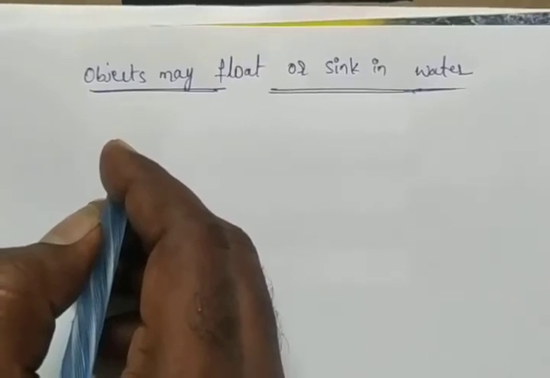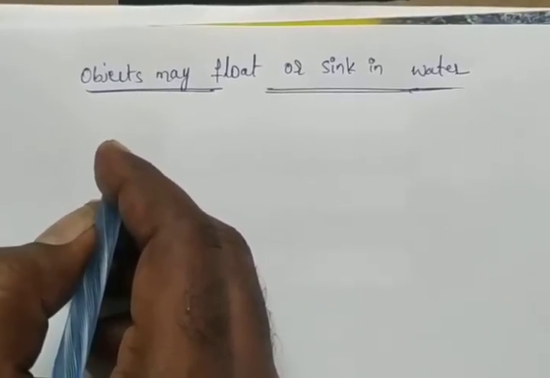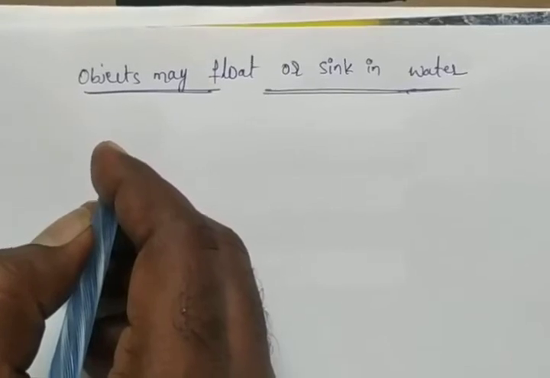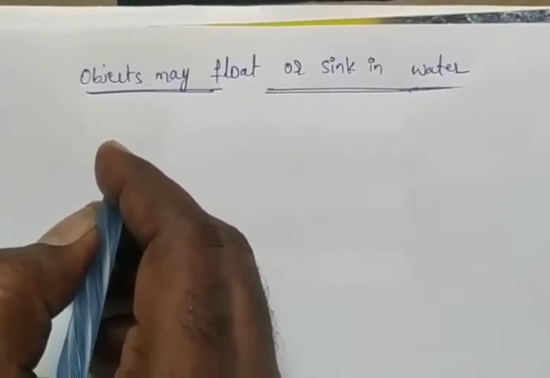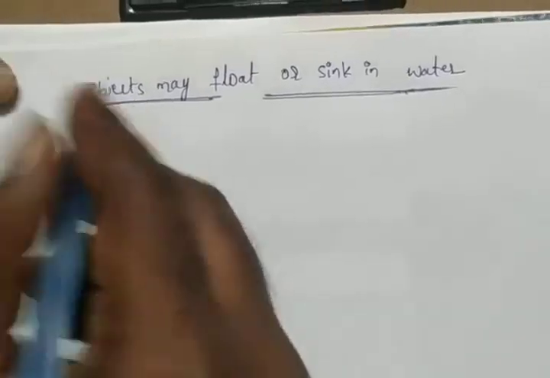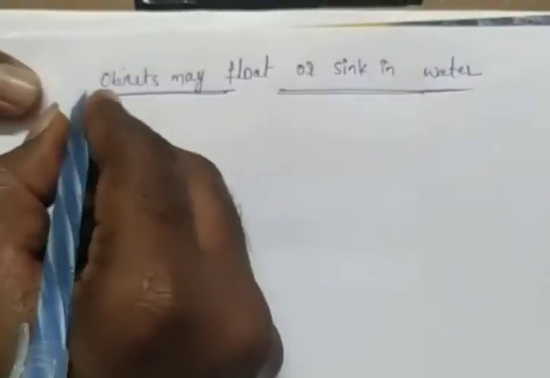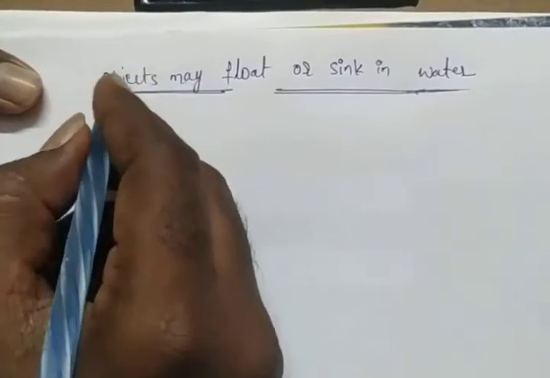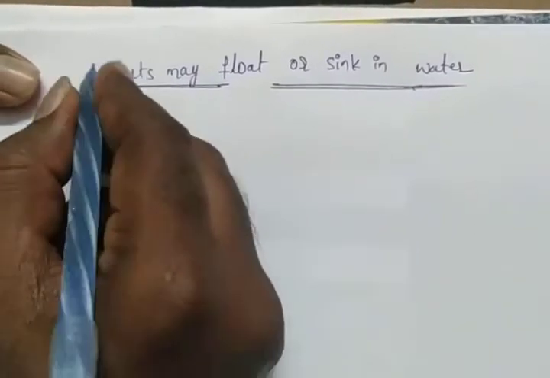Did you observe? By the activity we have to understand. So objects may float or sink in water. Some of the objects float on the water, some of the objects sink in the water.